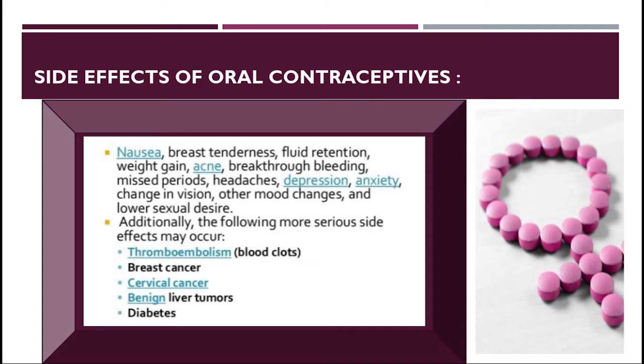Additionally, the following more serious side effects are also there, like thromboembolism, which is also known as blood clots, breast cancer, cervical cancer, cancer of the cervix, benign liver tumors and diabetes. So these were the types, indications, contraindications and side effects of oral contraceptives.